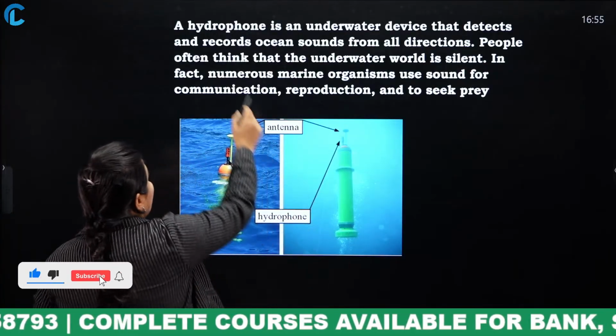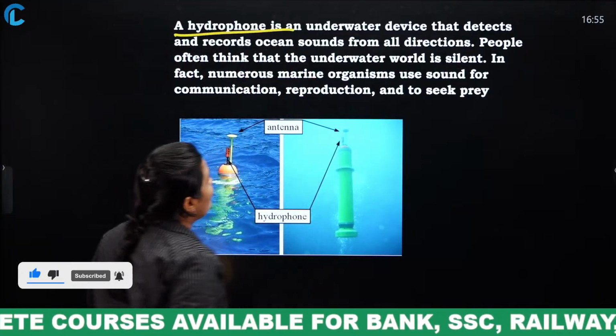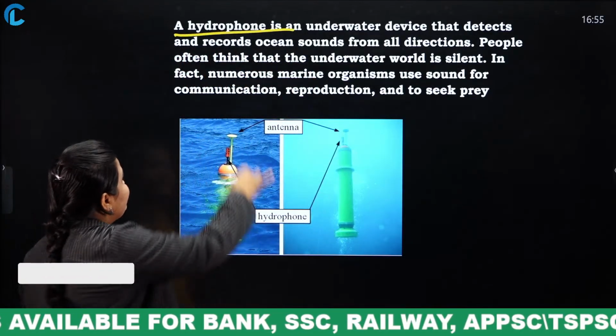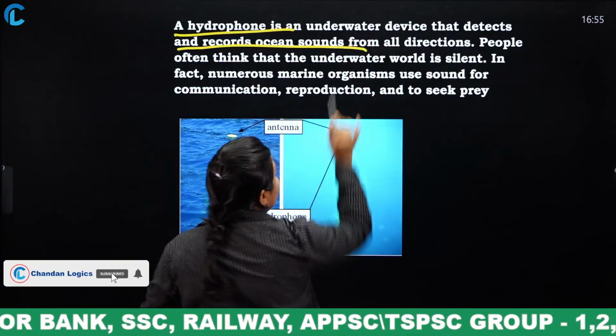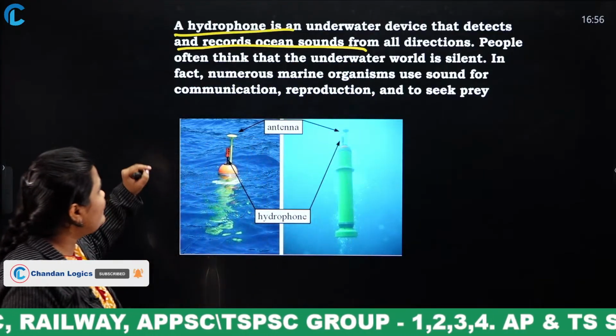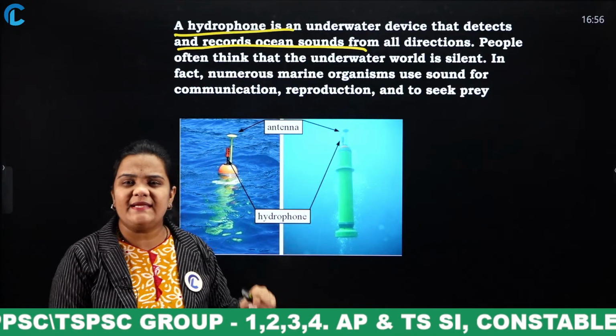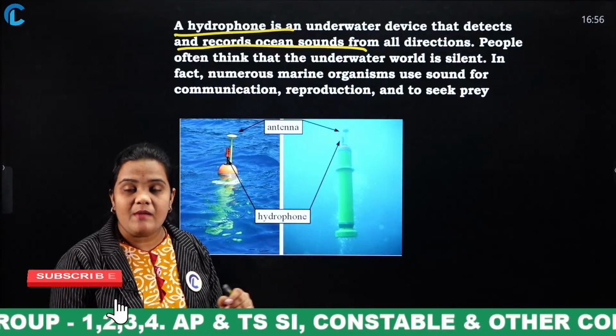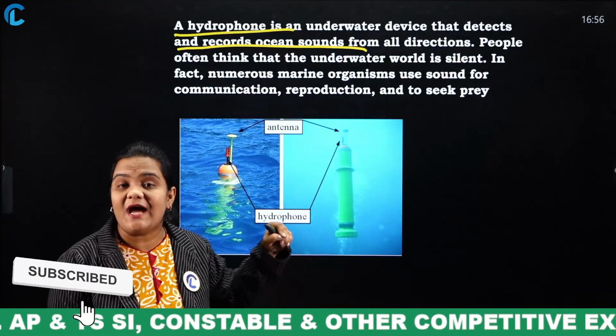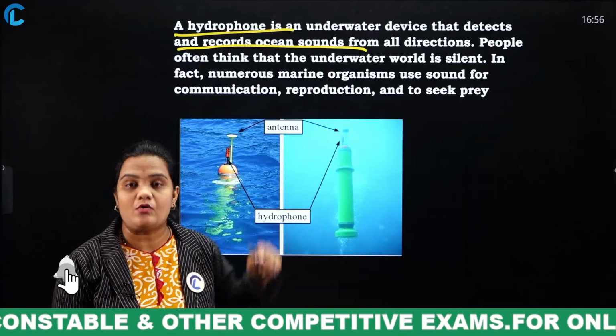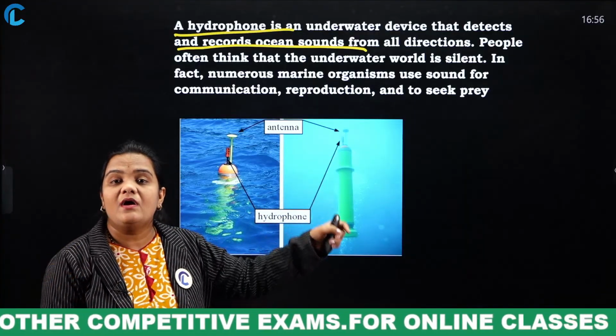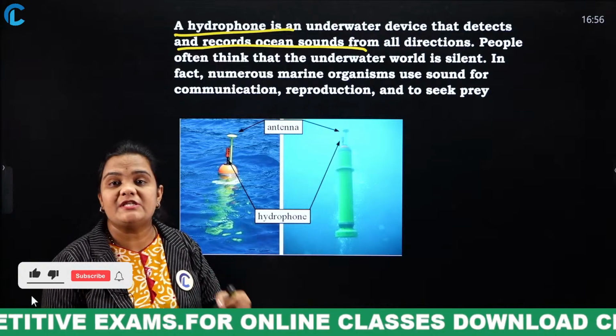Okay. So what is this hydrophone? A hydrophone is an underwater device that detects and records ocean sounds from all directions. People often think that the underwater world is silent, but it is not silent. Even the ocean underwater makes sounds. So these sounds will be detected and recorded by which instrument?